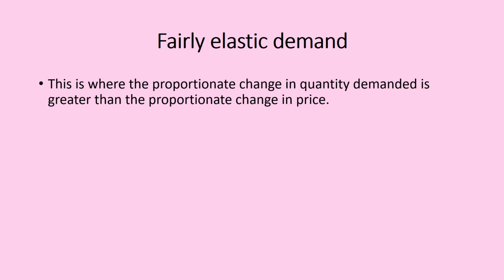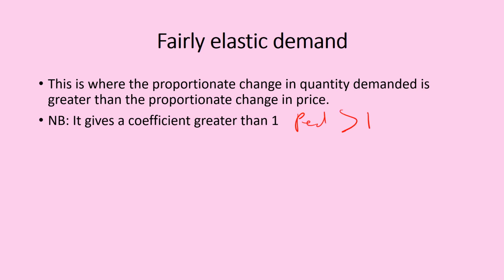Don't worry, we'll explain further. Then another thing you should know about fairly elastic demand is the numerical value or the coefficient. As I have on the screen, it gives a coefficient which is greater than 1, or the numerical value for a fairly elastic demand is always greater than 1. So meaning that we have our PED to be greater than 1.